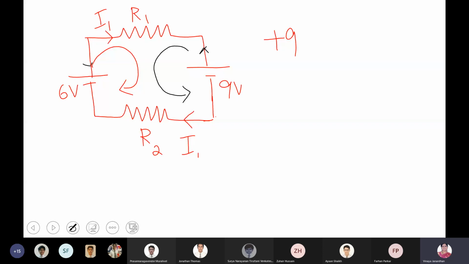The 6 volt battery is sending the current in this circuit. In which direction? Clockwise. It should be -6. Are you clear, boys? Those who are at home, are you clear with this concept? Yes, ma'am.